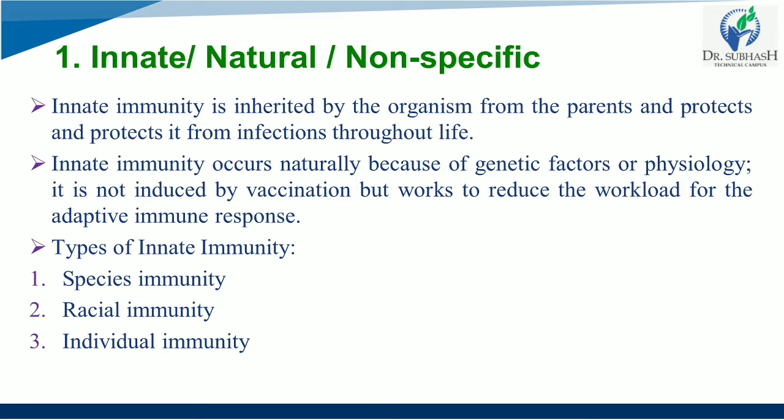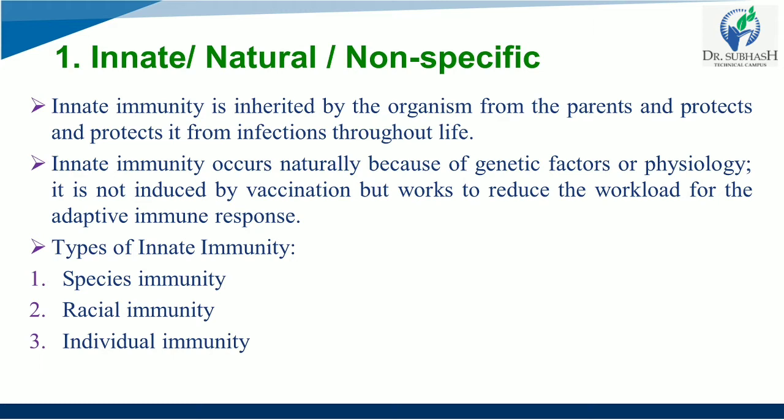You need to understand here what it says. Remember the word susceptible, which means lack of immunity. If one species is resistant to a certain infection but the other species is susceptible, which means one species has immunity but the other species doesn't, then it is called species immunity.